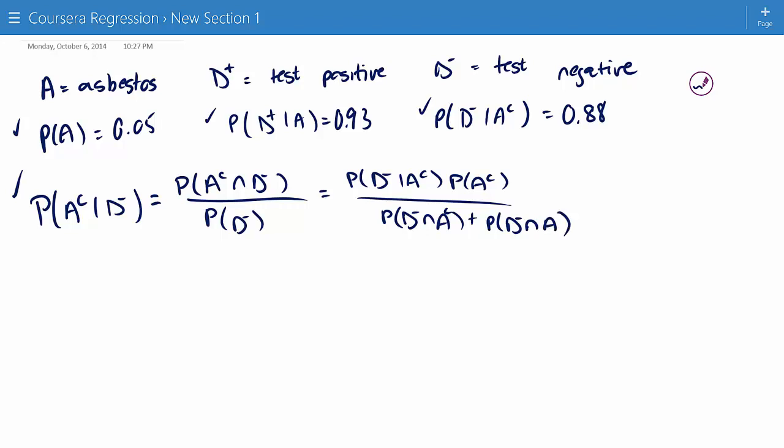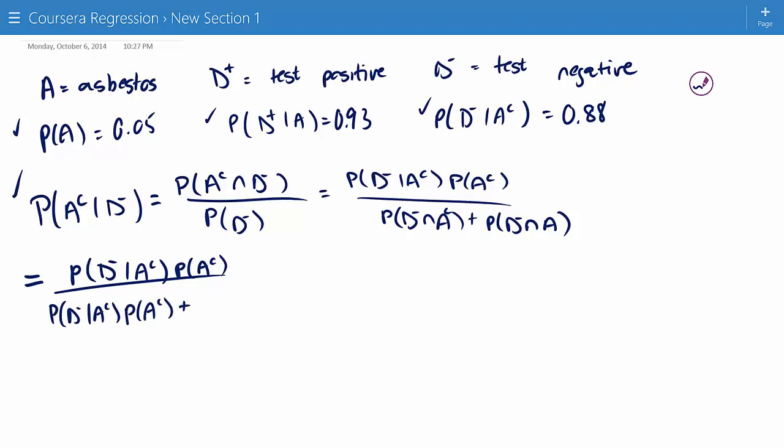And now let me start over on this line. Let me rewrite the numerator. That's the probability of D minus given A complement, which is the specificity, times the probability of A complement, divided by the probability of D minus given A complement, which is the specificity again, times the probability of A complement, plus, now let me work with that, the probability of D minus given A times the probability of A.